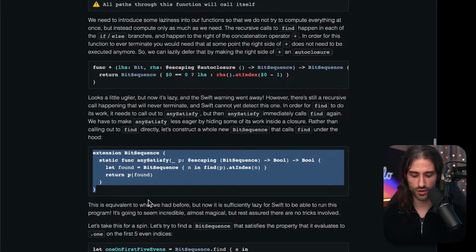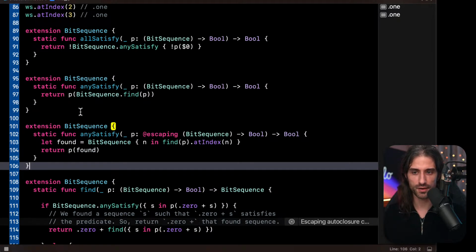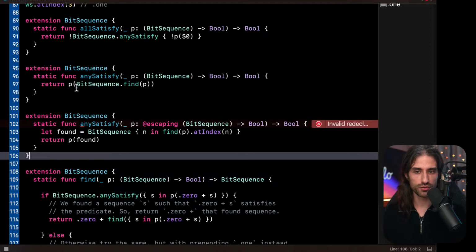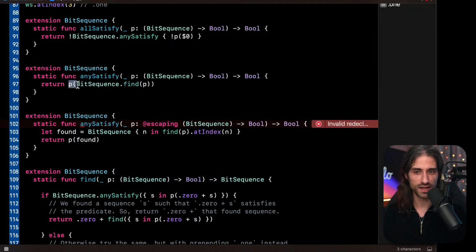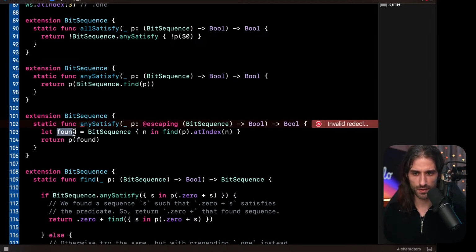So we change the code of anySatisfy. I'm going to paste it just below for now so we can compare the two. Before, we would just call the predicate on the sequence found by find. And now we store the sequence found in a variable. So here we do bit sequence.